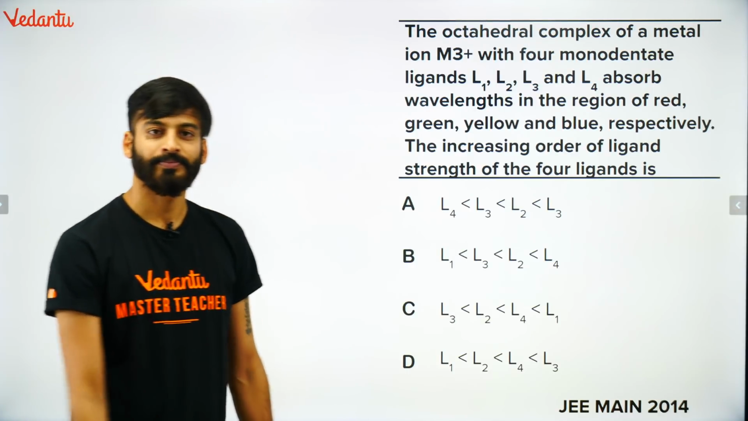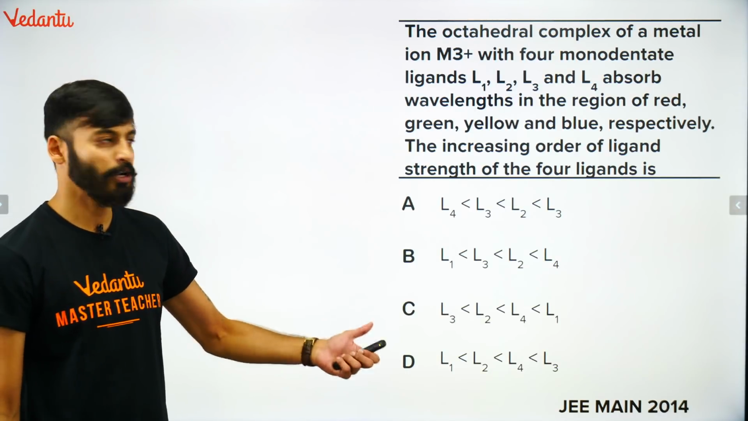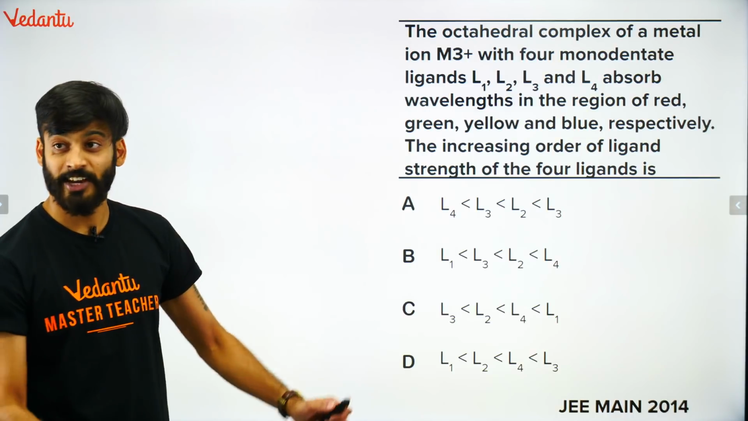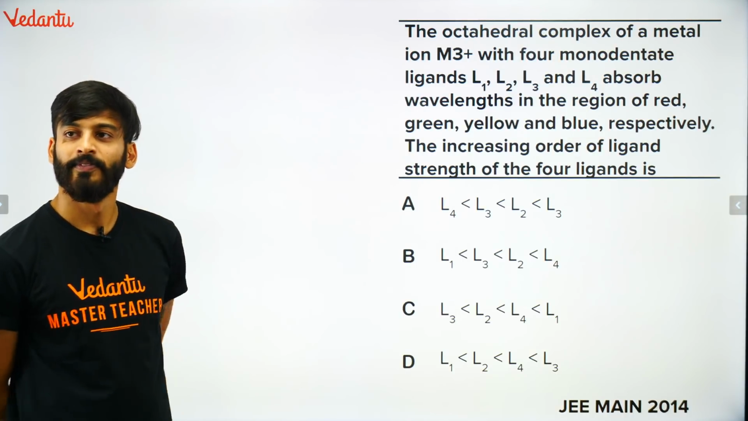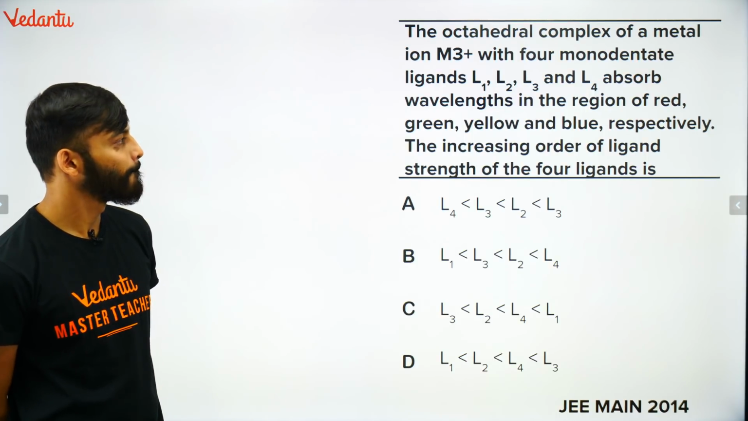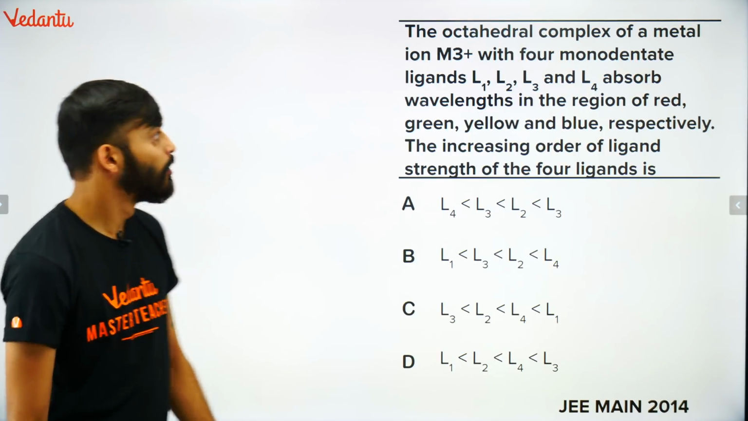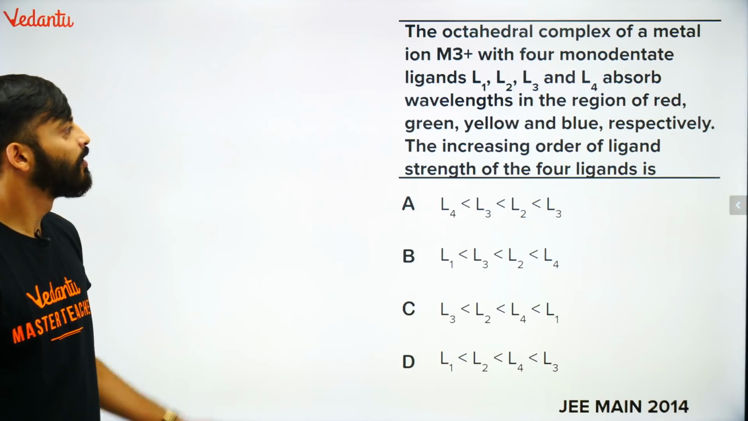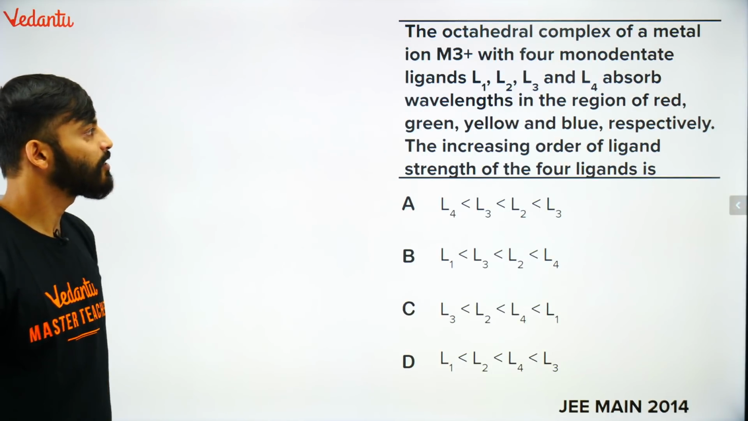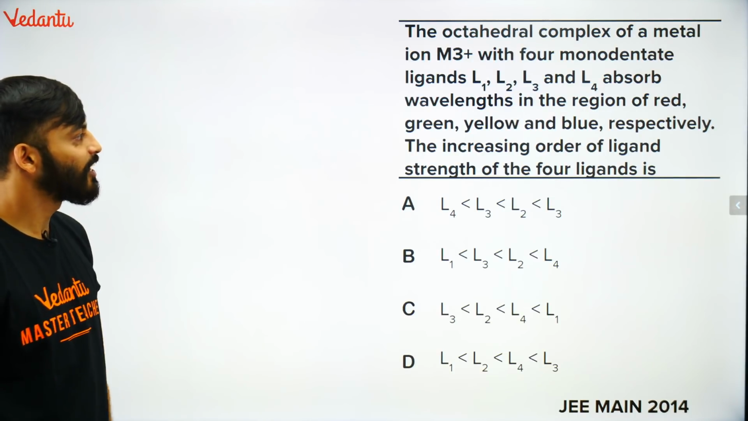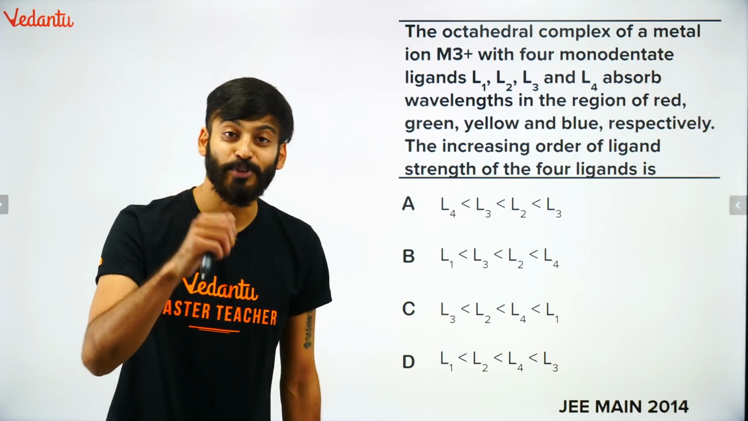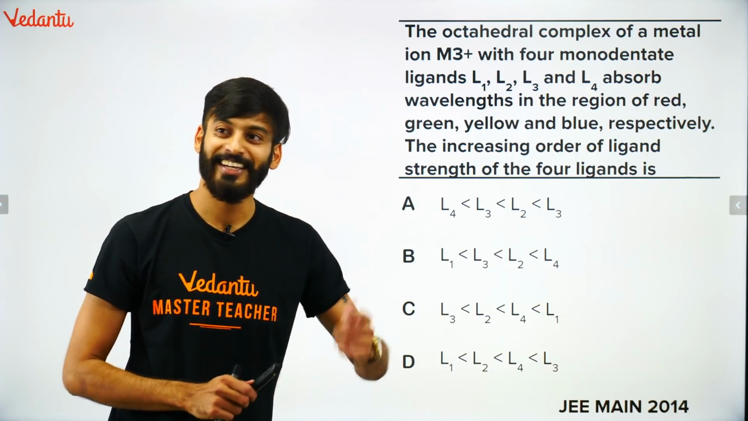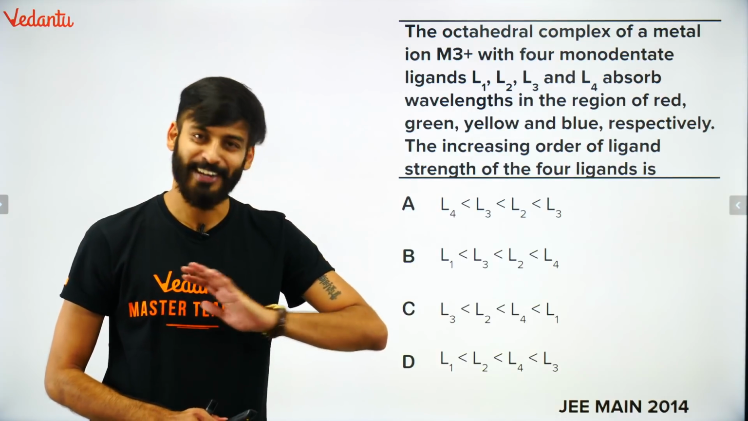Check this out. Can you guys tell me what will be the answer? थोड़ा सोचना है because काफी अच्छा question था. All right, let me do it with you guys. The octahedral complex of a metal in which 4 monodentate ligands L1, L2, L3, L4 absorb wavelengths of light in red, green, yellow, blue respectively. They are asking the increasing ligand strength with the help of absorption of light. How interesting, a mind-blowing question.